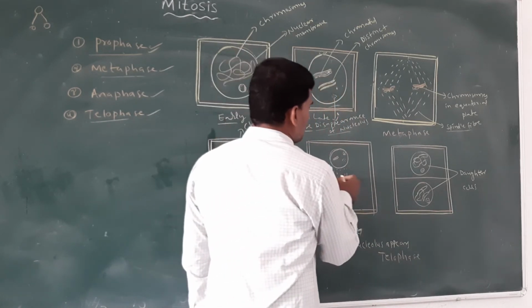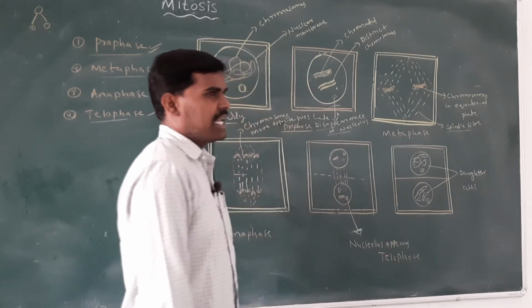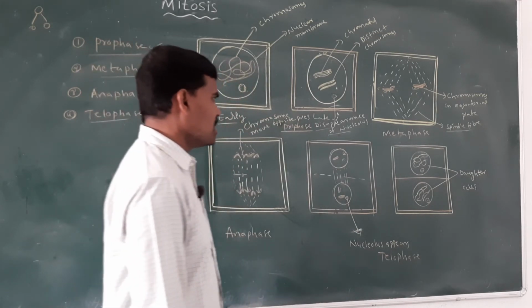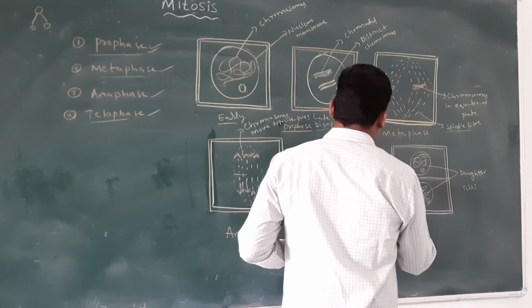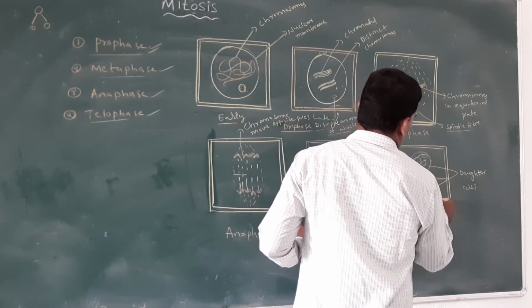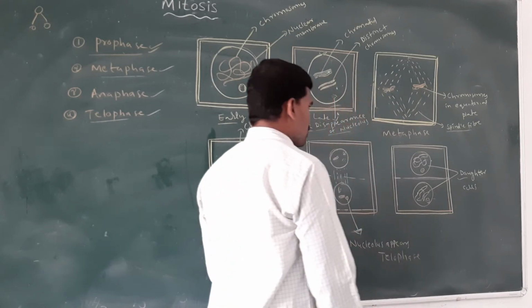The spindle fibers disappear and the cell divides completely, forming two daughter individuals.